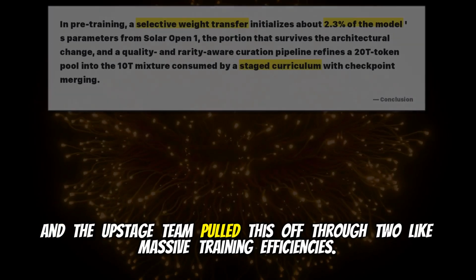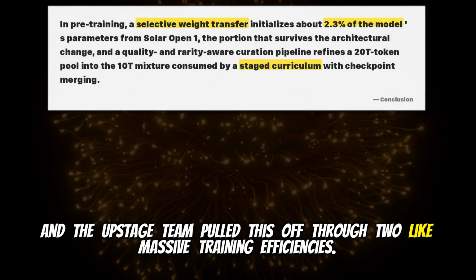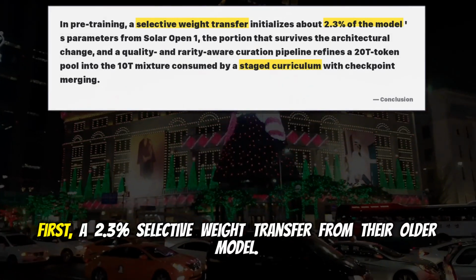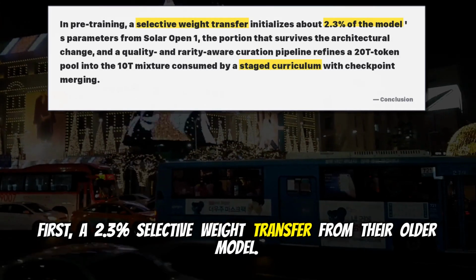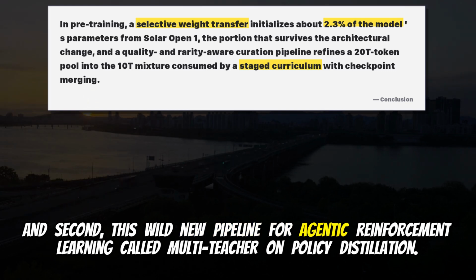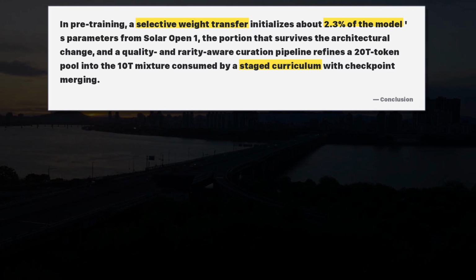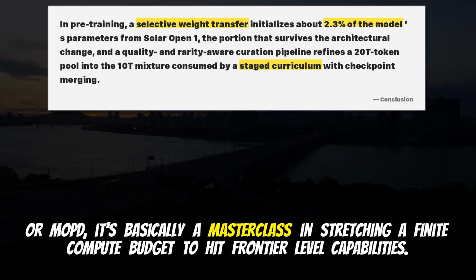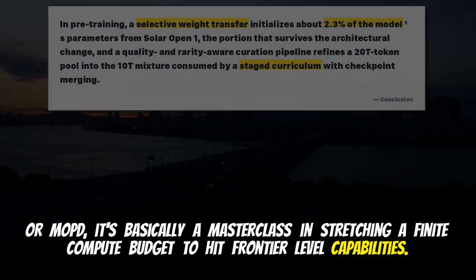And the Upstage team pulled this off through two massive training efficiencies. First, a 2.3% selective weight transfer from their older model, and second, this wild new pipeline for agentic reinforcement learning called Multi-teacher On-Policy Distillation, or MOPD. It's basically a masterclass in stretching a finite compute budget to hit frontier-level capabilities.